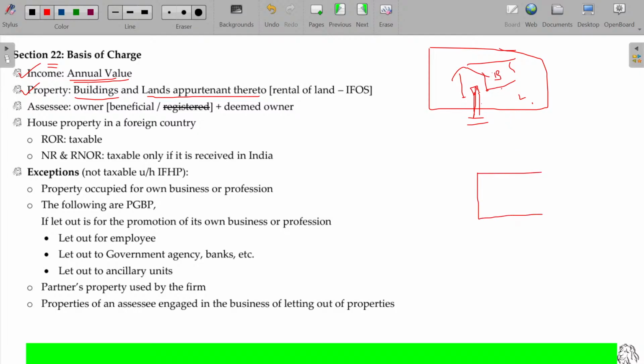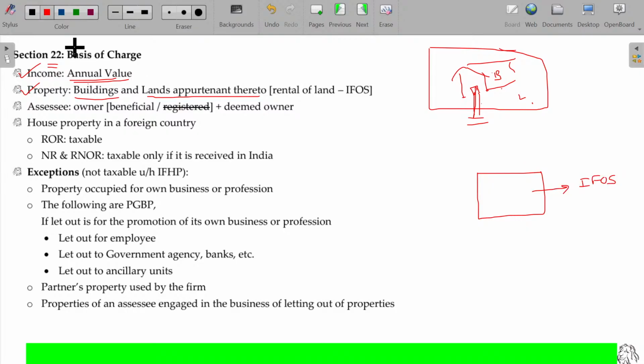If I have only land, what happens, sir? Do I get any revenue from having only land? Of course, you can let out the land also, in prime areas, for parking purposes currently. If you are letting out the land for parking or some other purposes, not being house property, this will also be considered as income, but as income from other sources.